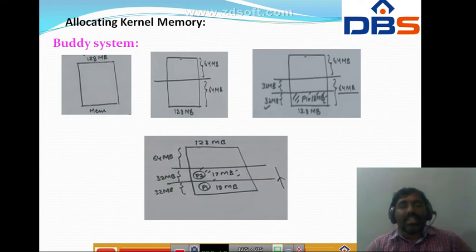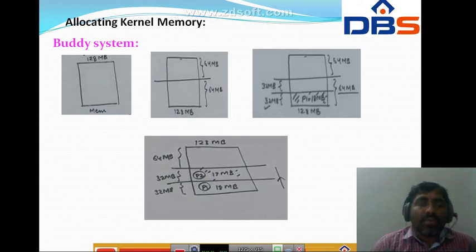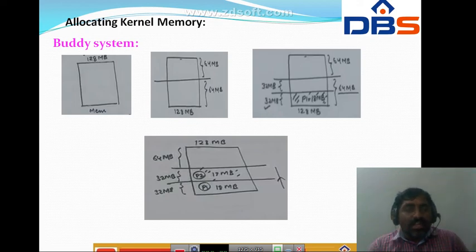Next, a process requests a block of 20 MB. So the upper block is going to be divided into two halves, that is 32 and again 32. Here the arrangement is from lower to upper. First we fill the lower 32, then the next 32, next 32, next 32. Depending upon the size of the process, we divide the memory into a number of blocks. The Buddy system allocates memory from a fixed-size segment consisting of physically contiguous pages. So in this way we allocate the memory for a particular process in the Buddy system.